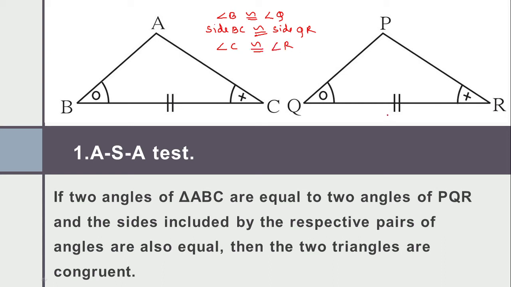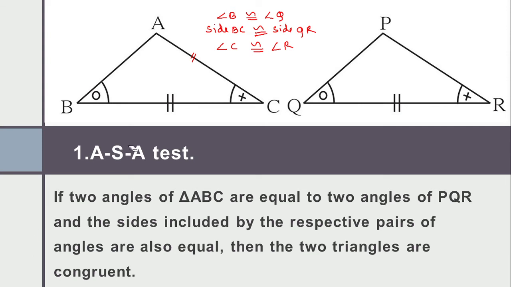If you see the figure, what does that mean? Out of six parts, we just need three things to be the same. Only if three things are the same can we say that the triangles are congruent. Here we got angle, side, angle. That is the ASA test. That is the name of the test. You must have these two angles the same. If this side is not congruent and some other side is given to be congruent, then it will not make the ASA test. That test is not specified.